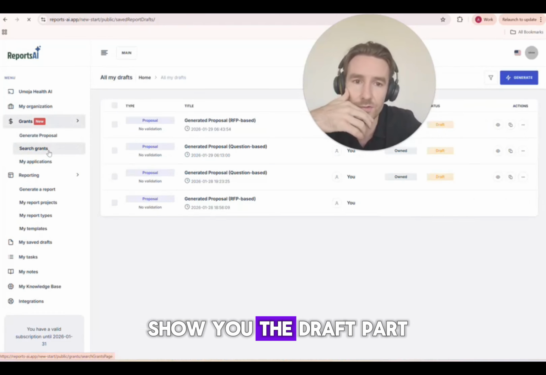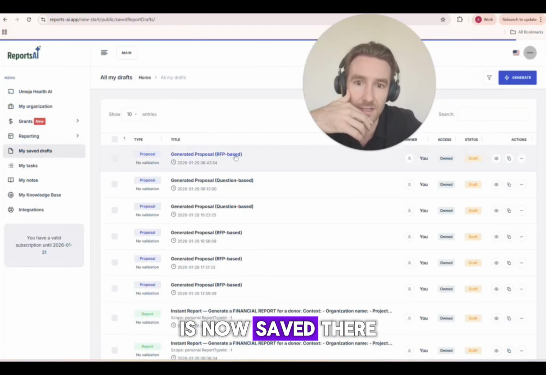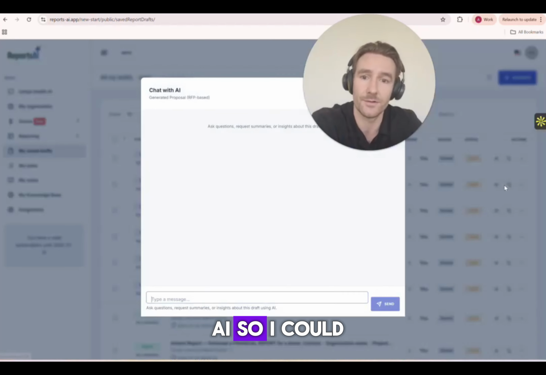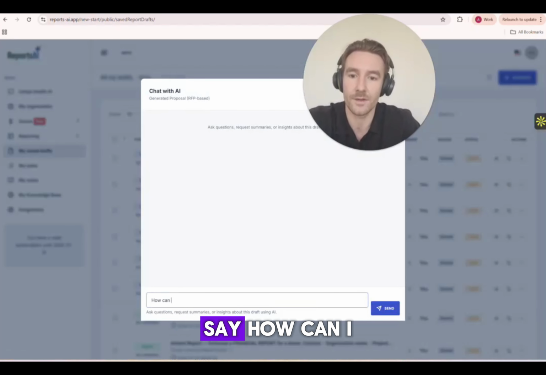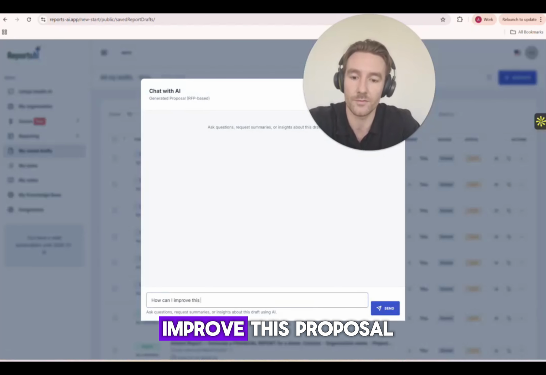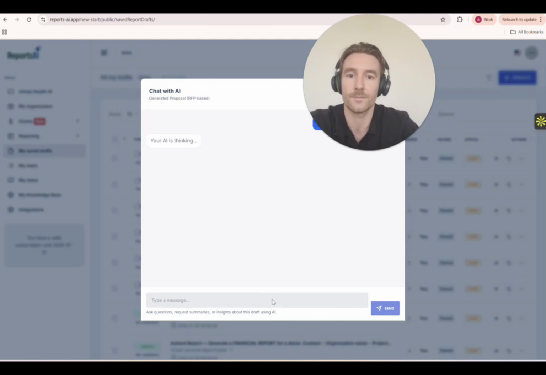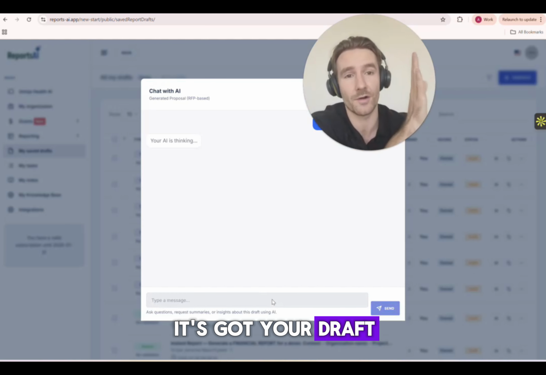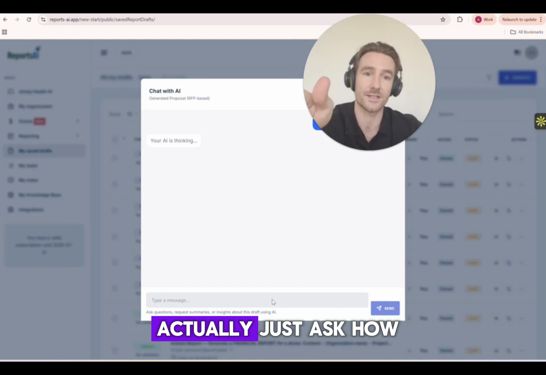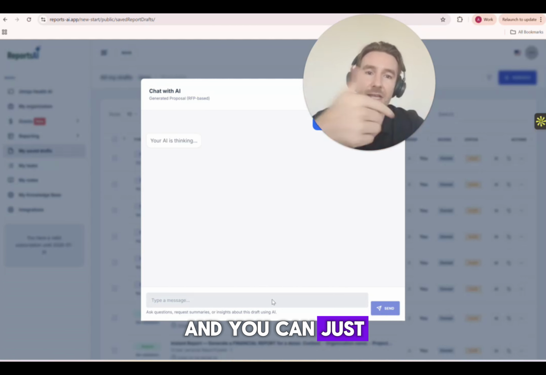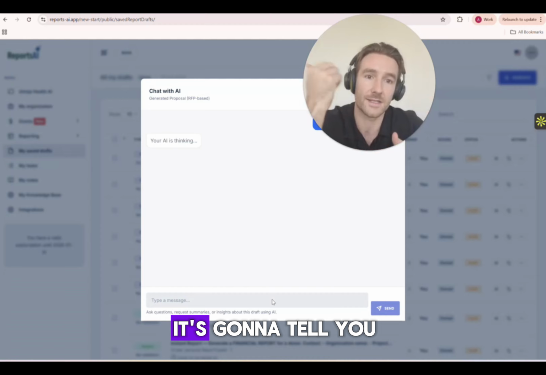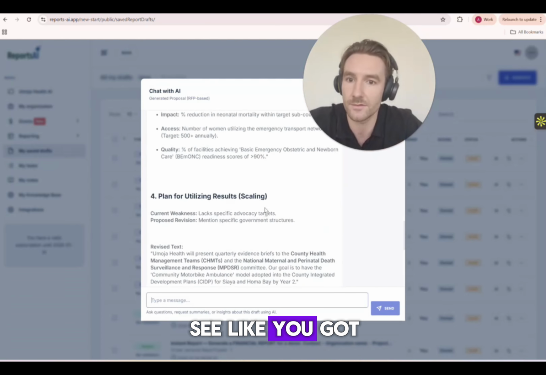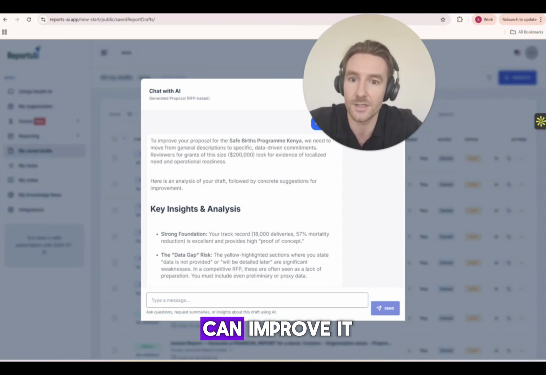Yeah, so I'll quickly just show you the draft part. You see that draft is now saved there. I could do actions. This is cool. I can chat with AI. So I could say, how can I improve this proposal? I think this is just so cool. Basically, it's got your draft that it's already produced for you, and then you could just ask, okay, how can I improve this? And you can have a bit of a back and forth with AI. It's going to tell you the steps you could take to maybe make this proposal better. You can see you've got a bunch of feedback there on how you could improve it.